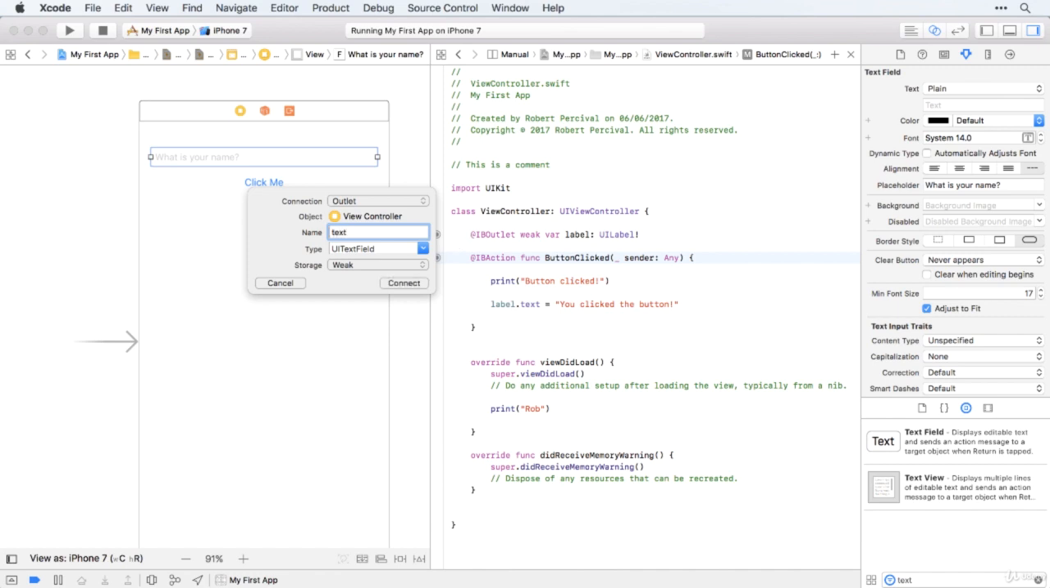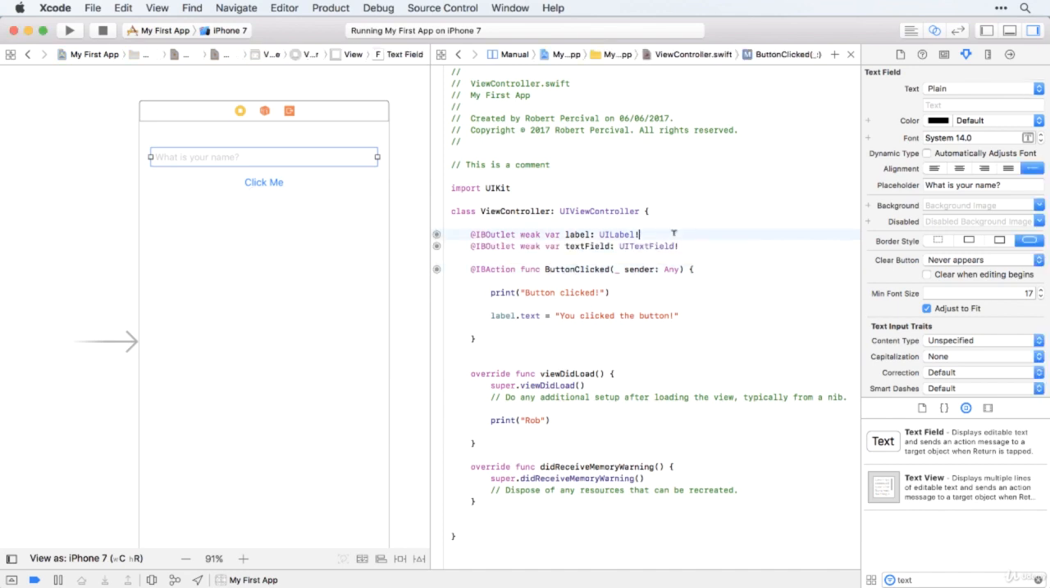So I just control dragged there. I'm going to call it textField. Notice I've used something called camel case there. This is a very common programming technique and something we'll be using throughout this course, that when you're defining variable names, you start off with lowercase letters and then the second word you capitalize, and then any other words we capitalize the first letter in that word, and that just makes it reasonably easy to read from a human perspective.